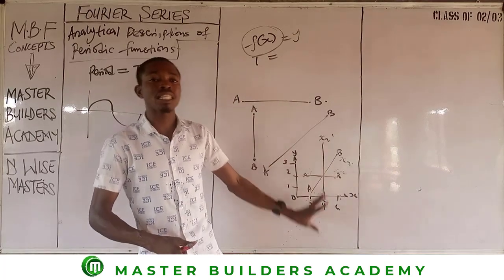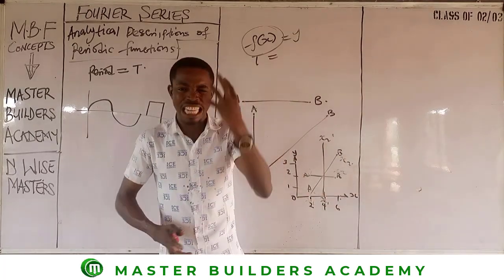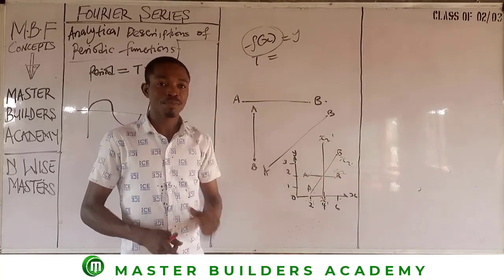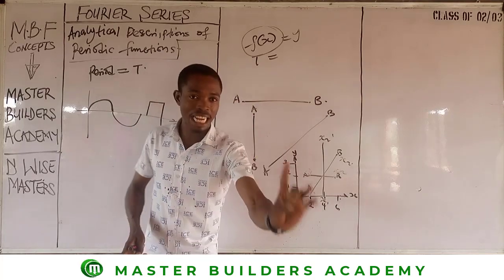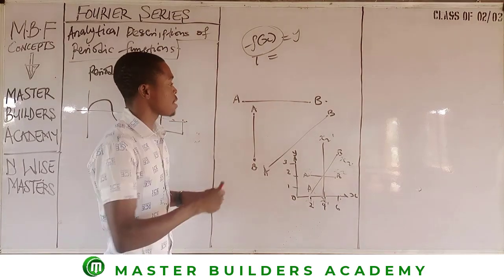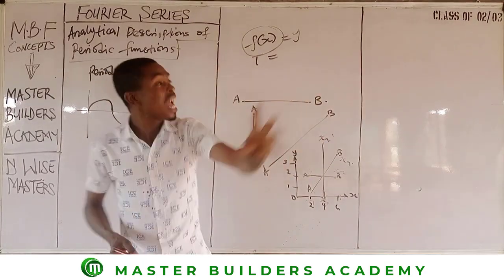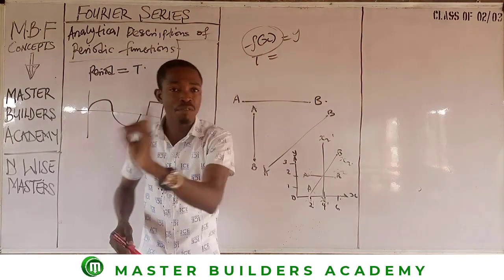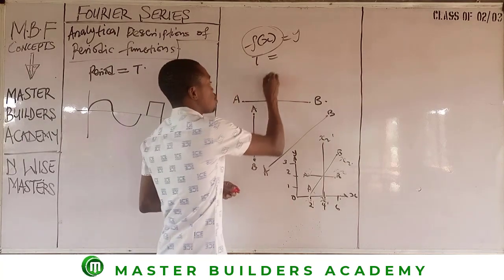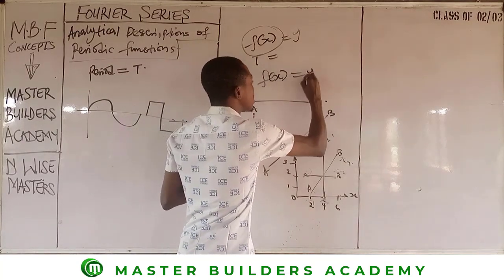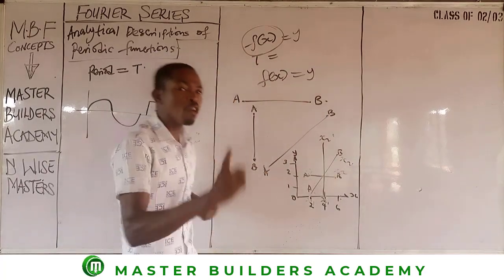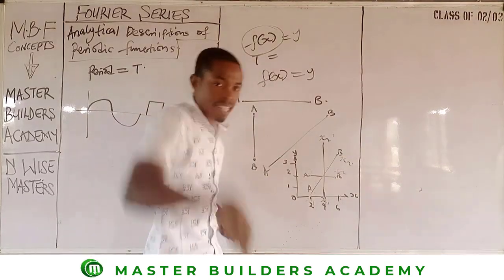I hope with these annotated diagrams, I have been able to convince and teach you the principles that you need to know while analyzing horizontal, vertical, and inclined lines in the analytical description of periodic functions. Now guys, the next is, if I have horizontal lines, how do I find my f of x? Anytime you have a horizontal line, the f of x that you have is equal to the value of y at that level. Why? Because the value of y along a horizontal line remains the same.